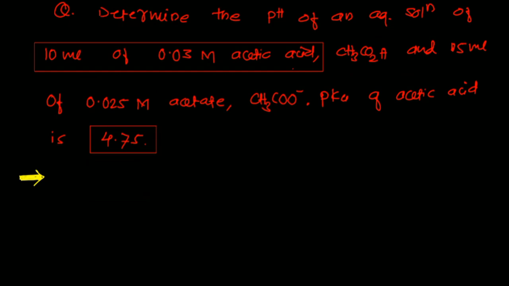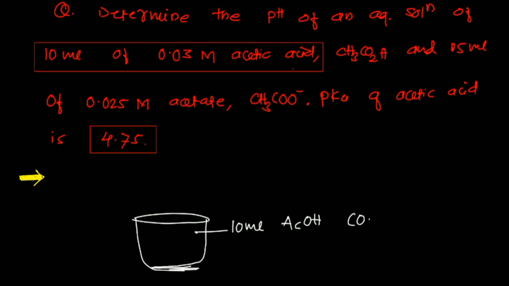First of all, we have to determine the pH of an aqueous solution. The solution consists of 10 ml of acetic acid, say for example CH3COOH, with a concentration of 0.03 mole, and also 15 ml of acetate ion, CH3COO negative, with a concentration of 0.025 mole.